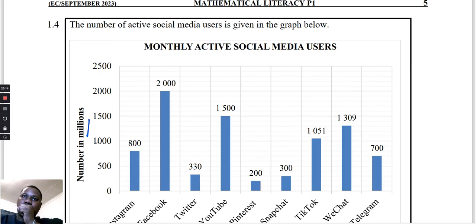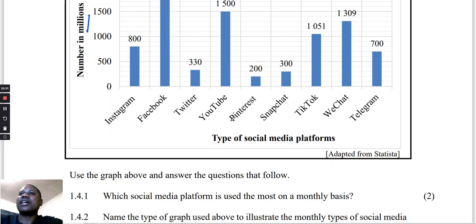So every time they say the numbers are in million or in thousand, just know that they have reduced the numbers by a million or by 1,000, so that they cannot write many numbers there. Okay, so now let's go to the questions.